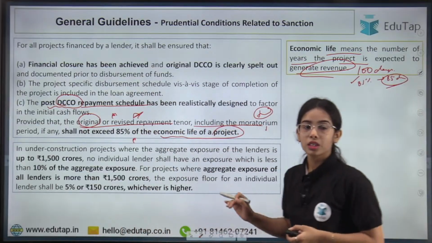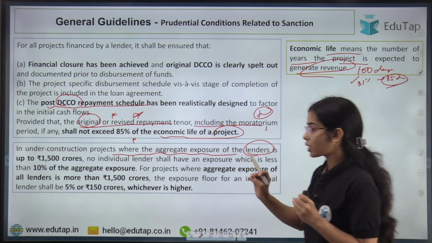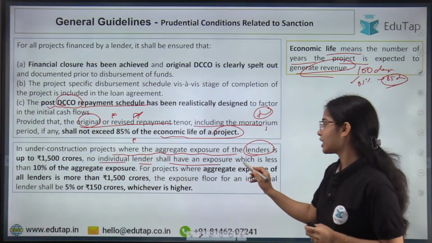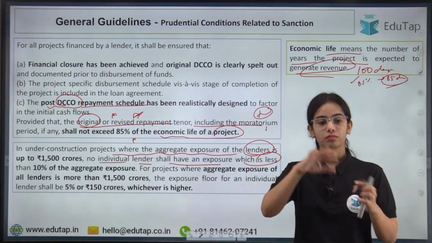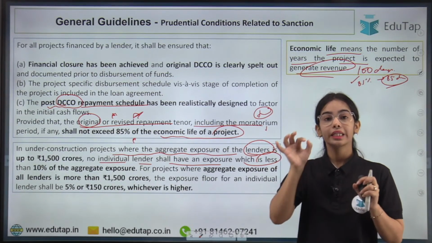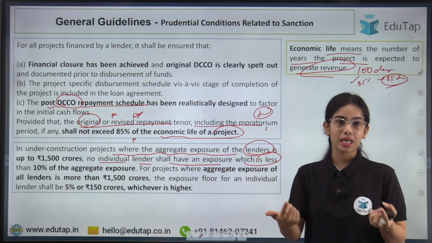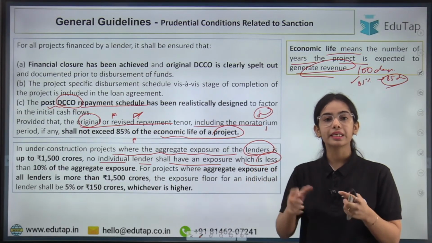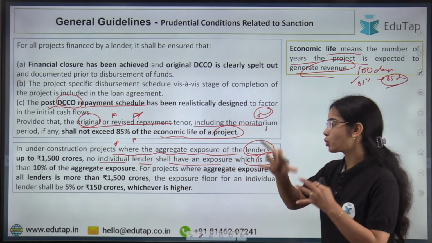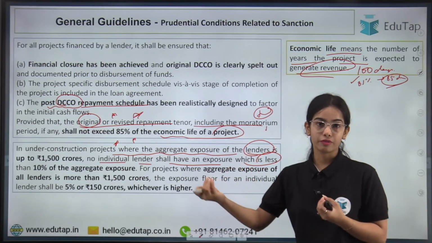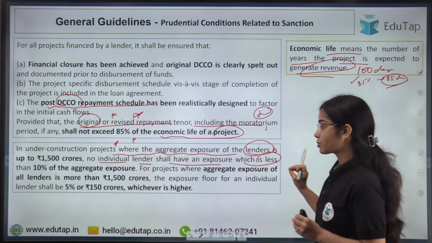So in under construction projects where the aggregate exposure of the lenders is up to rupees 1,500 crores, no individual lender shall have an exposure which is less than 10% of the aggregate exposure. That means if there are 10 lenders, they individually need to have at least 10% of aggregate exposure, so that all the lenders have some exposure to the project, okay. So in under construction projects where the total exposure of the lenders is up to 1,500 crores, no individual lender shall have less than 10% of the aggregate exposure.